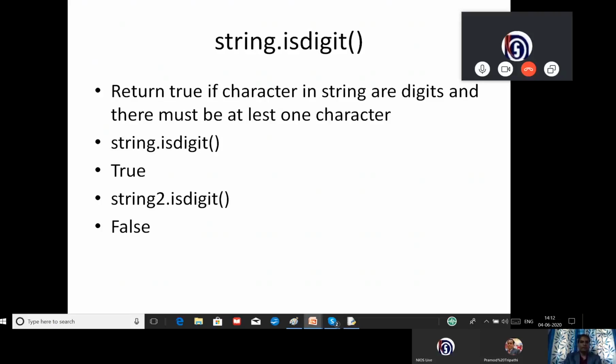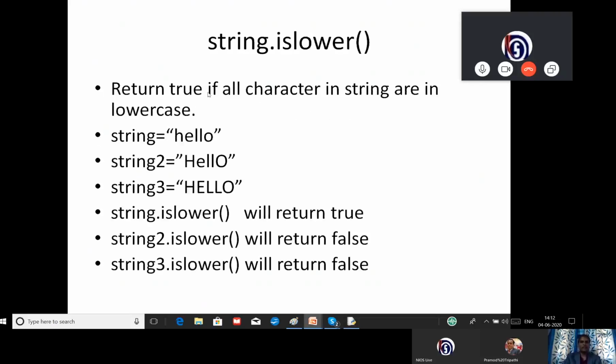Okay, the next function is string.islower(). It will return true if all characters in a string are in lowercase, only lowercase. In the first example, you can see I have declared a string equal to hello and all the characters are lowercase, so I am getting the result true. But in the second example, some characters are in lowercase and some are in uppercase, so I am getting the result false.